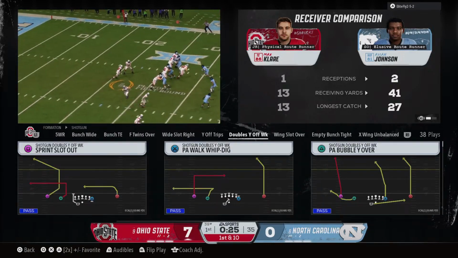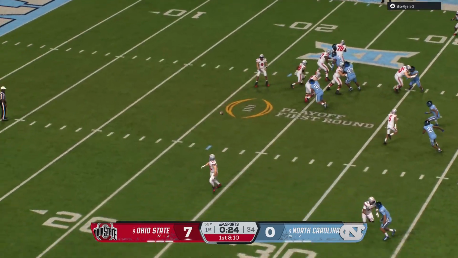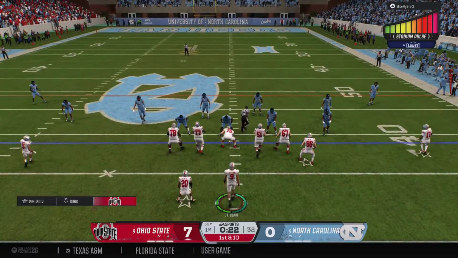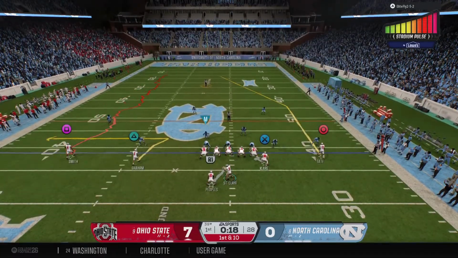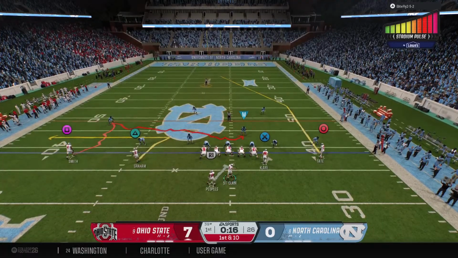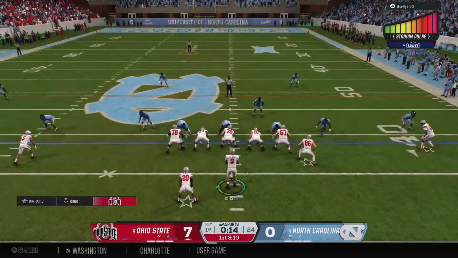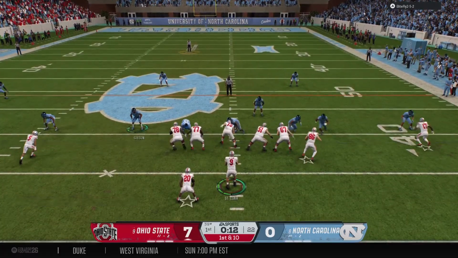So much pressure on the defense against the RPO because you're always going to be wrong if it's executed correctly. Here, they were determined to stop the run. The problem is you leave yourself vulnerable to a throw into the flat. Right flat's open. The quarterback makes the right throw. And look at these yards.